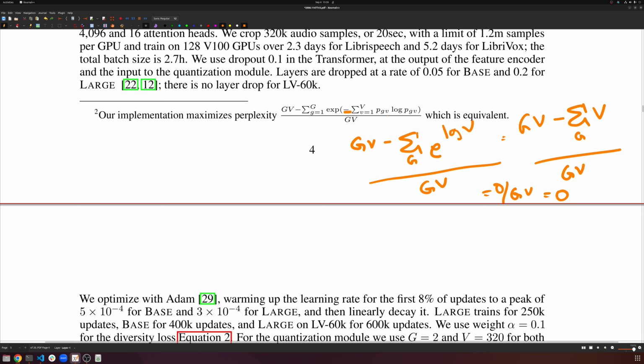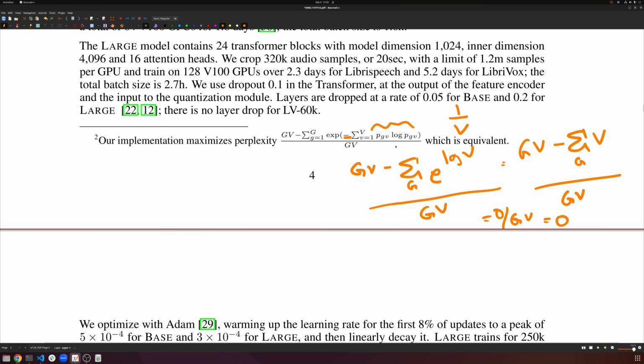So we can see that by maximizing perplexity, we're essentially minimizing this thing. So as long as our final distribution of selecting each code is 1 over v, then it's close to uniform, and uniform maximizes entropy, or it minimizes this loss, right? Because in the end, we're minimizing stuff, not maximizing.